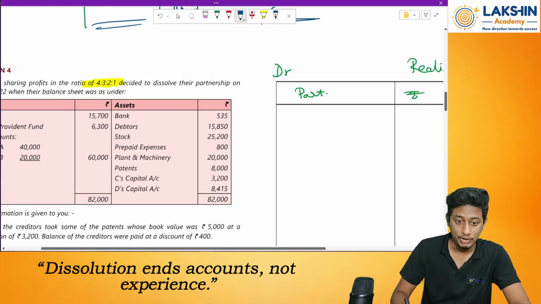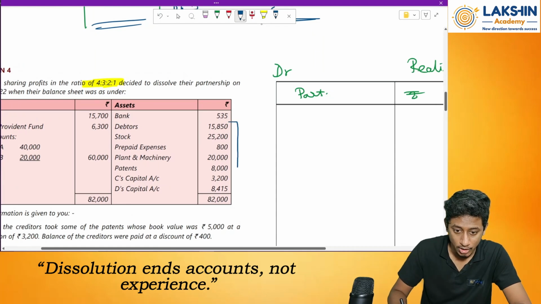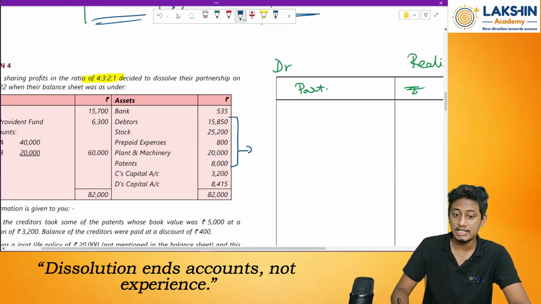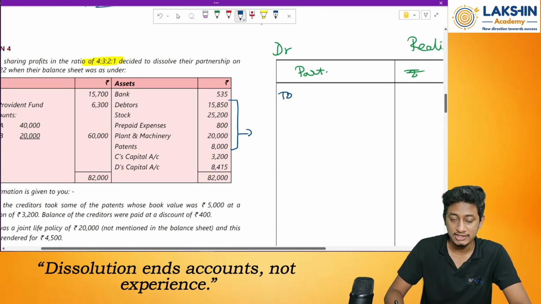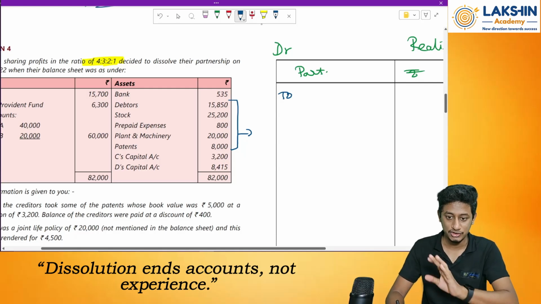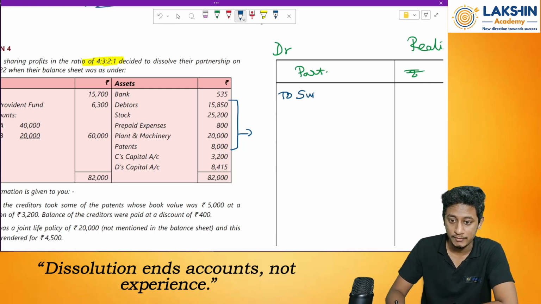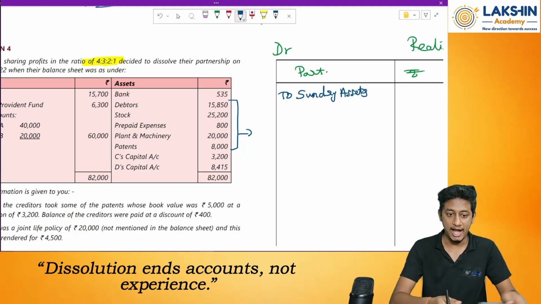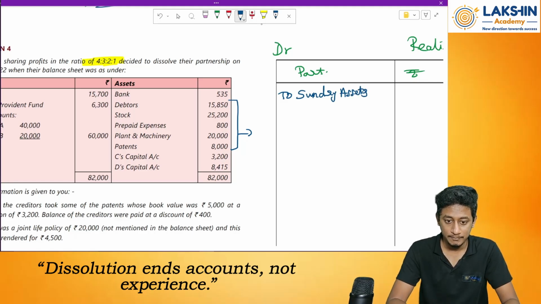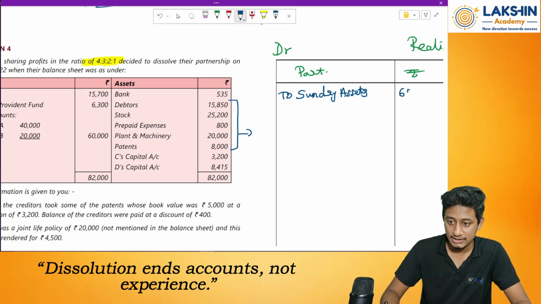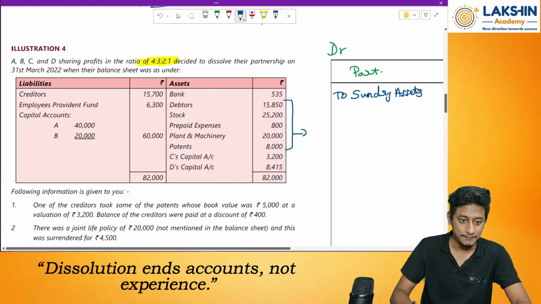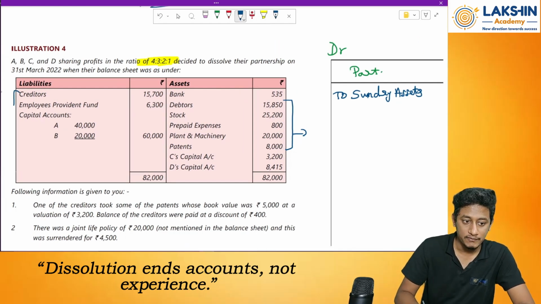Should I take bank? No. Only from debtors till patents will be transferred to the realization account. I won't be passing all the entries again. In the examinations you can do it, but I will just transfer all of them together. So sundry assets, how much? Add 15,850 plus 25,200 plus 800 plus 20,000 plus 8,000, equals 69,850.